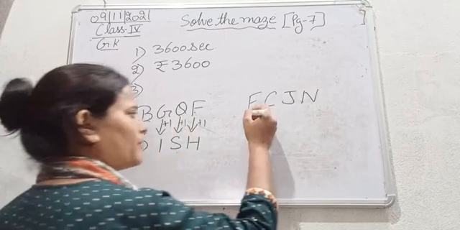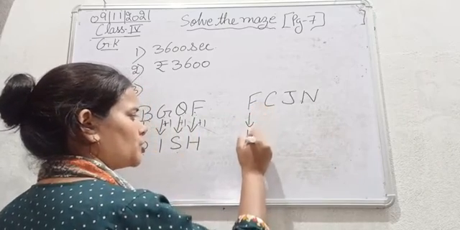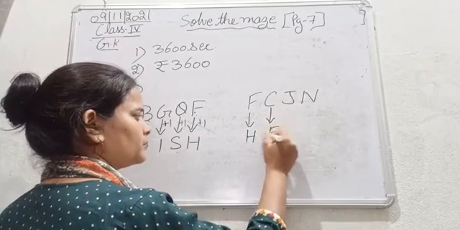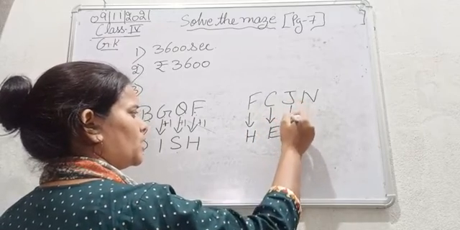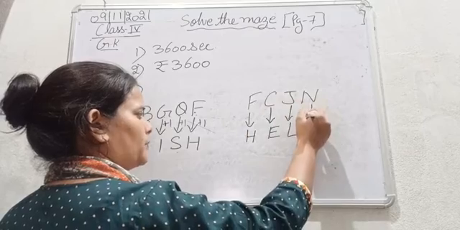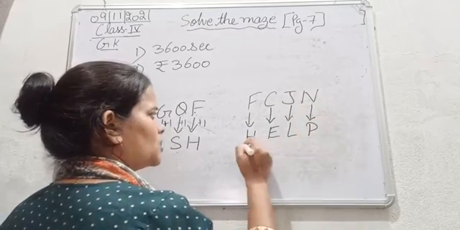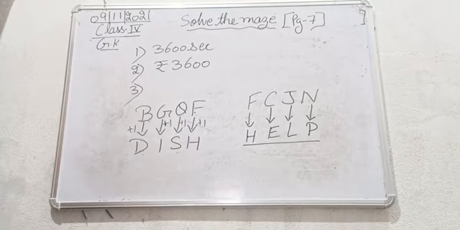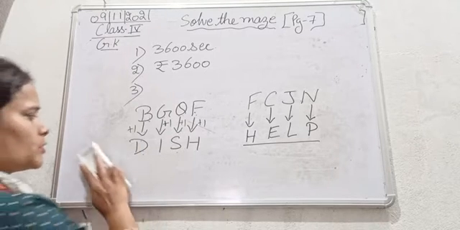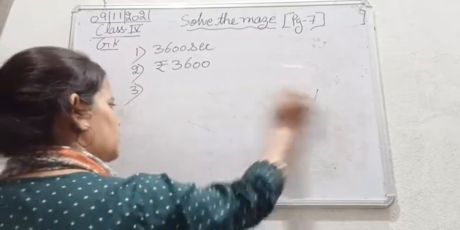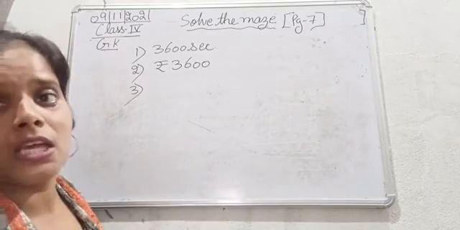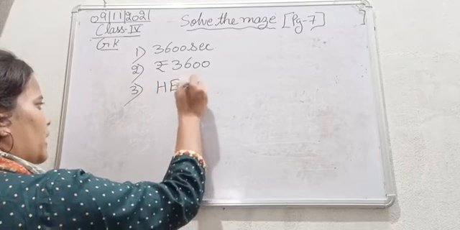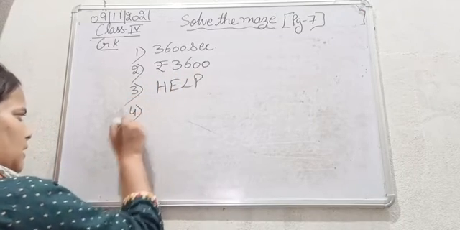Similarly, let's do it in F G H, C D E, J K L, M N O P. So FCJN means help. It means help. So write down the answer for the third one. FCJN means help. HELP. That is help.